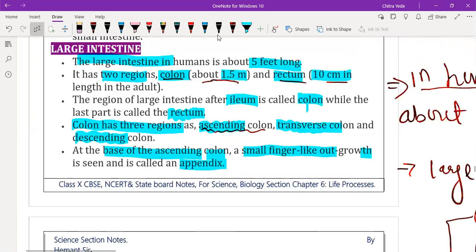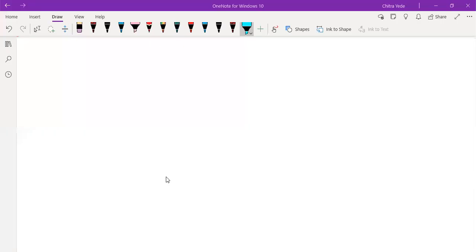Whatever food that we are eating in our daily life contains three main types of nutrients. Number one, carbohydrate.